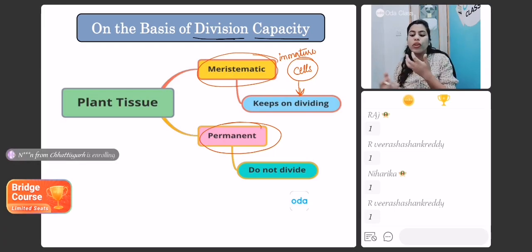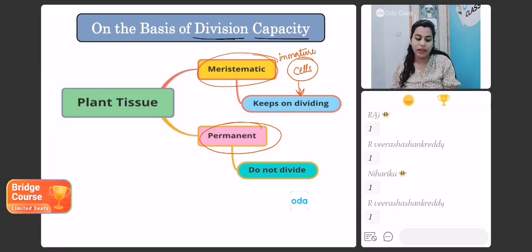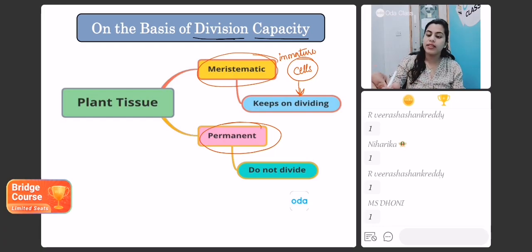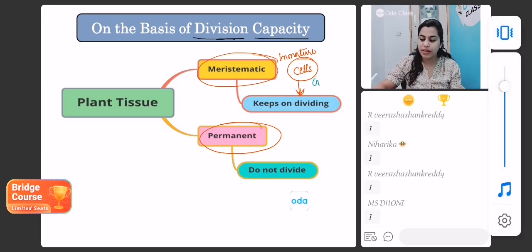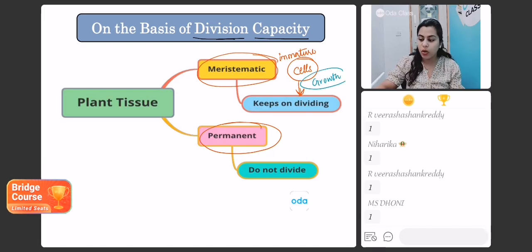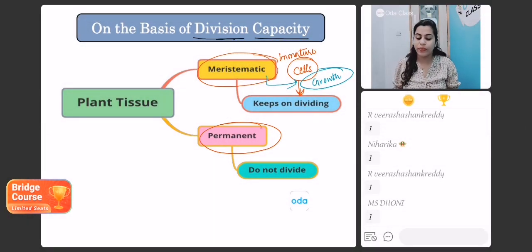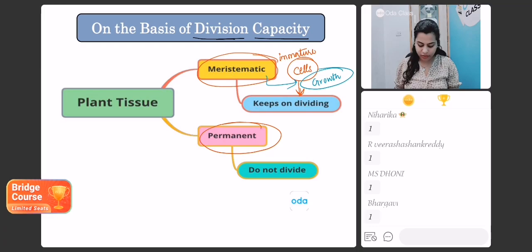So students, if more and more new cells are formed, what does it lead to? Come on. If more and more new cells are getting formed, what does it lead to? Very good, Rahul. Very good, Sanskriti. Very good, Arav. Yes. Students, if the cells keep on dividing, the number of cells increases. If the number of cells increases, that leads to growth. So meristematic tissues are responsible for plant growth. Everyone clear? Are you all clear, everyone?